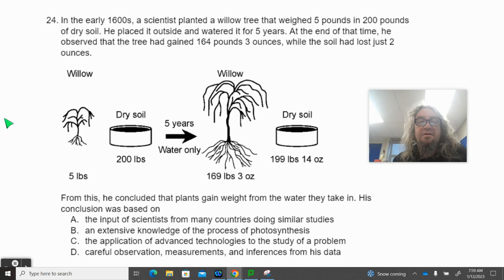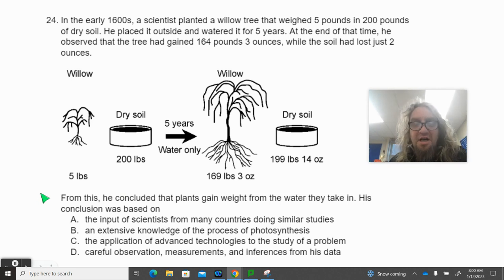Well, look at this experiment here. In the early 1600s, a scientist planted a willow tree that weighed 5 pounds in 200 pounds of dry soil. He placed it outside and watered it for 5 years. At the end of the time, he observed that the tree had gained 164 pounds and 3 ounces, while the soil had lost just 2 ounces. From this, he concluded that plants gain weight from the water they take in.